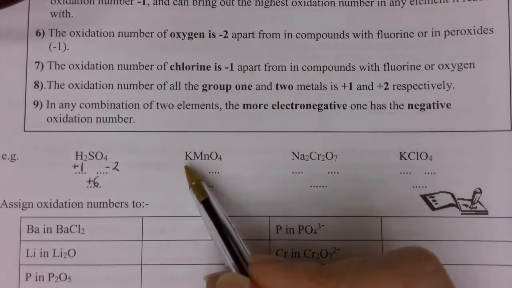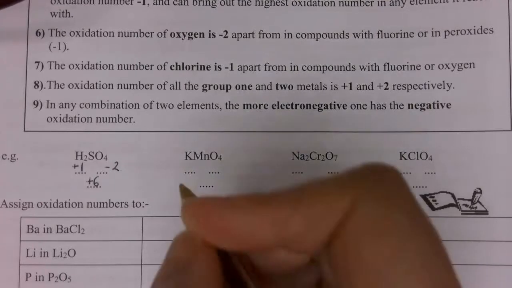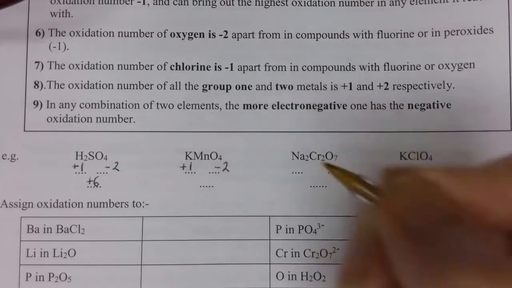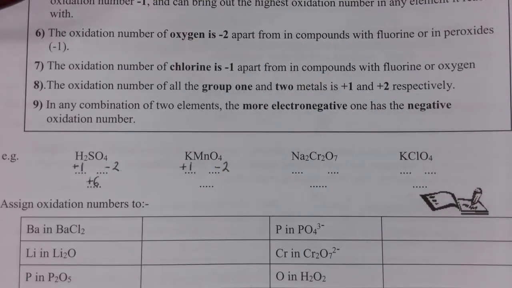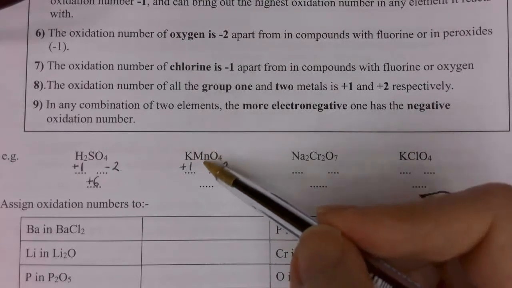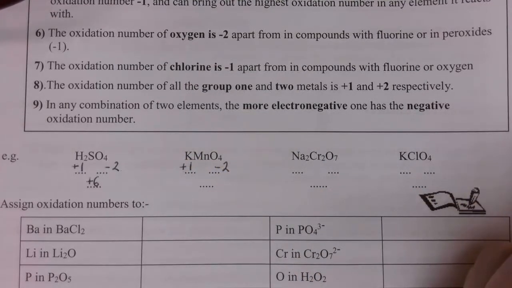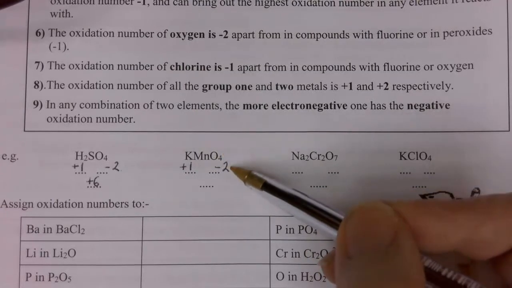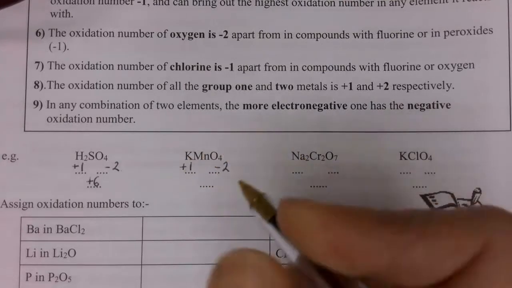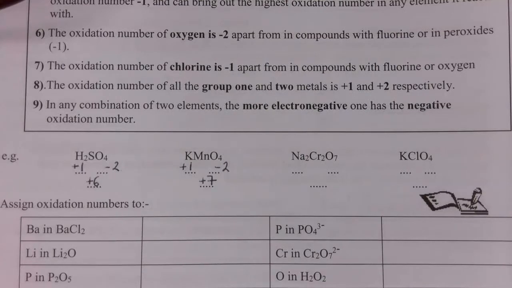The next example, KMnO4. Again, for potassium there's a rule: it's a group 1 element, so it must have an oxidation number of +1, and oxygen again must be -2. After all, it's not with fluorine and it's not a peroxide. Again, we can work out the oxidation number of the unknown, the manganese, because we know that this whole thing has to add up to 0. Got 4 oxygens, each of -2, that makes -8. Potassium is +1, so therefore the manganese must be +7, and that is its oxidation state.